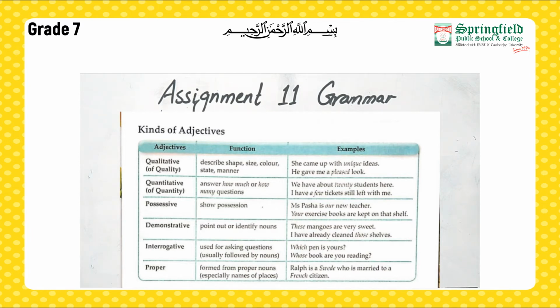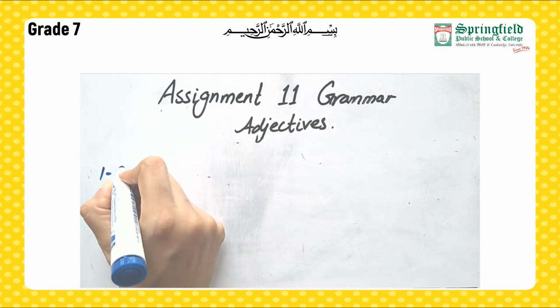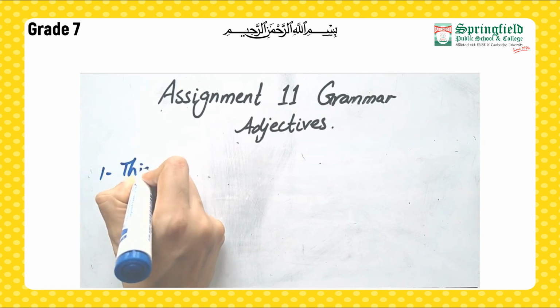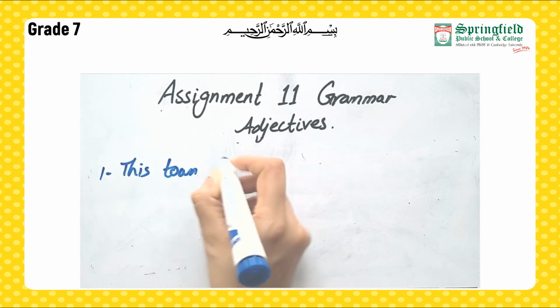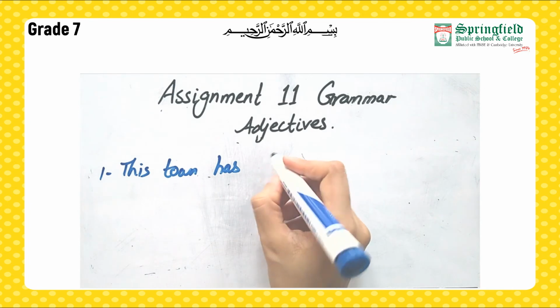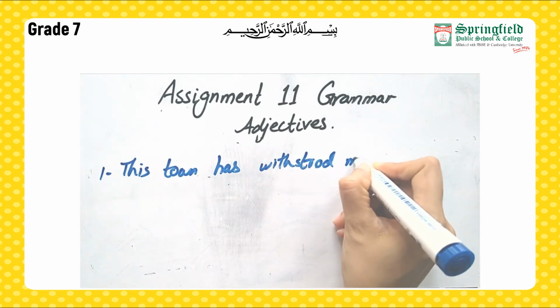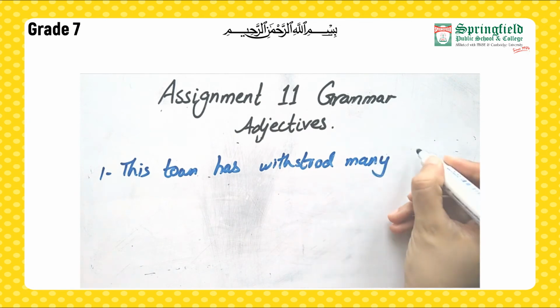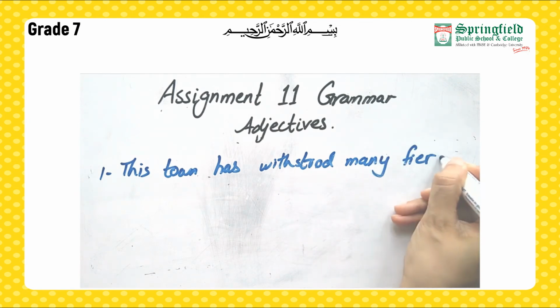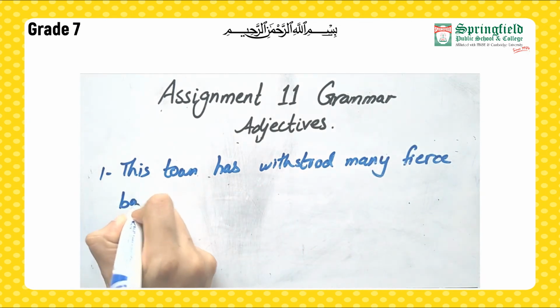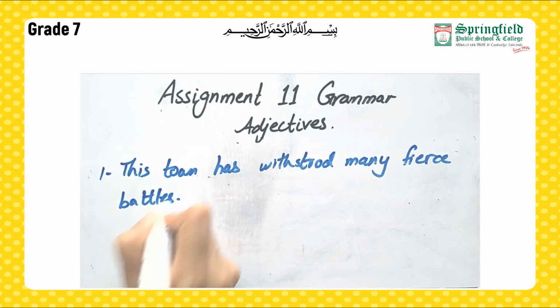Now exercise B. You have to identify the adjectives in the given sentences and state their kind. I'll do the first one for you. This town has withstood many fierce battles.